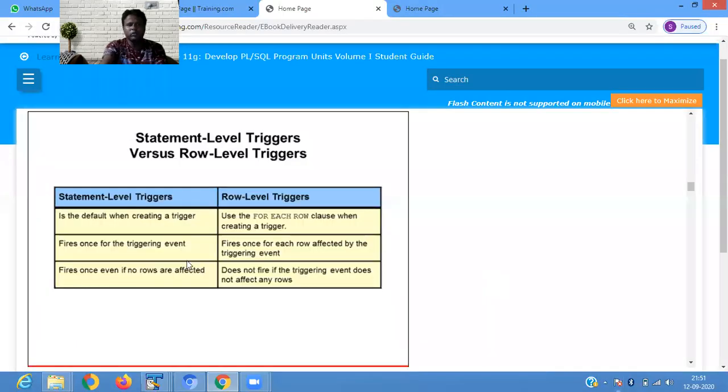There are two types of trigger we are using. One is statement level, another is row level. Statement level trigger is the default when creating a trigger. When you are creating a trigger, it is the default trigger. Now comes the row level trigger. The for each row clause is used when you are creating a trigger.